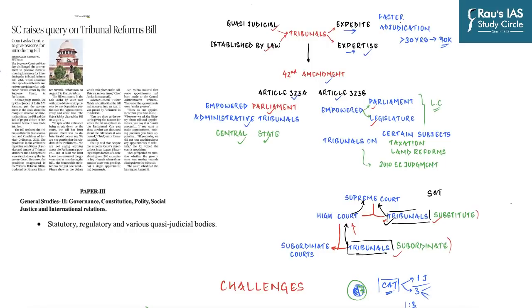Supreme Court raises query on Tribunal Reforms Bill appears on page number 9. So the Supreme Court has challenged the government to produce material evidence to show its reason for introducing the Tribunal Reforms Bill 2021, which abolishes 9 appellate tribunals and revives provisions of an ordinance which was struck down by the Supreme Court.